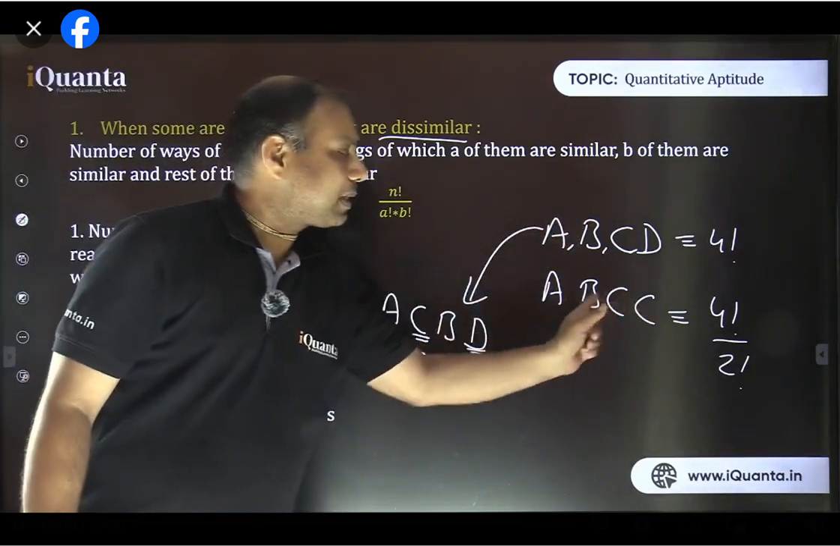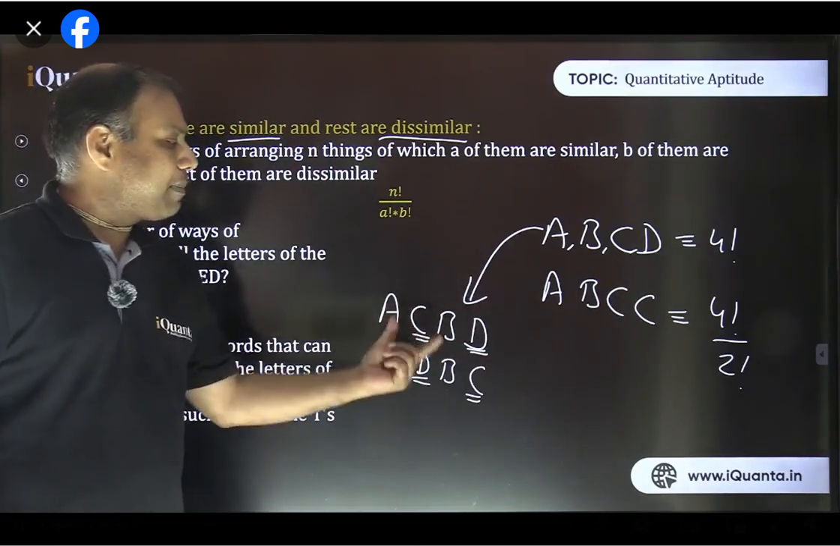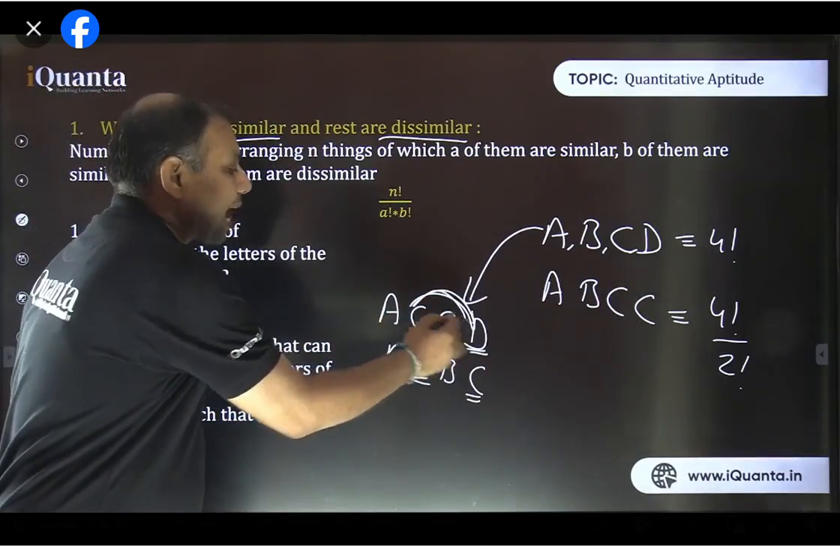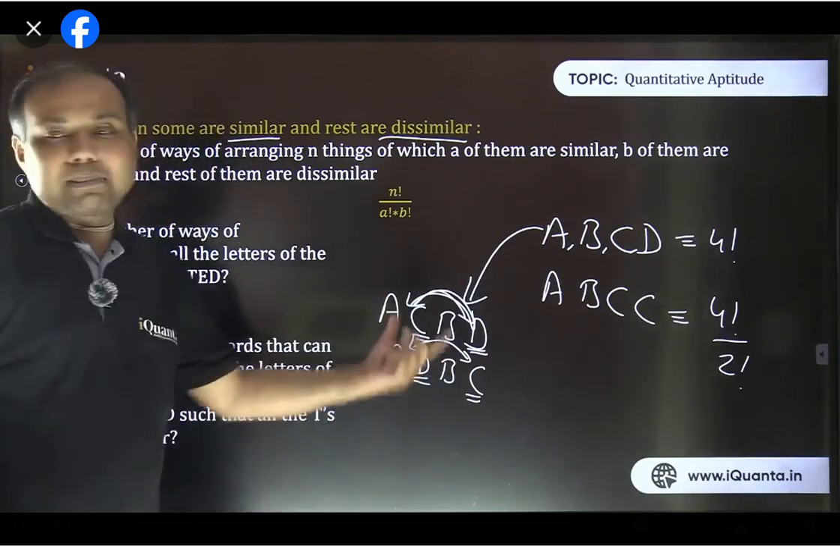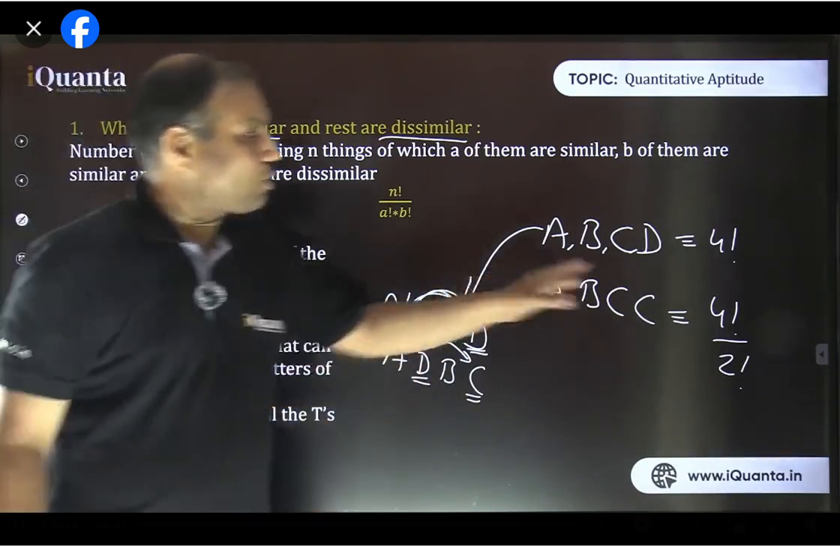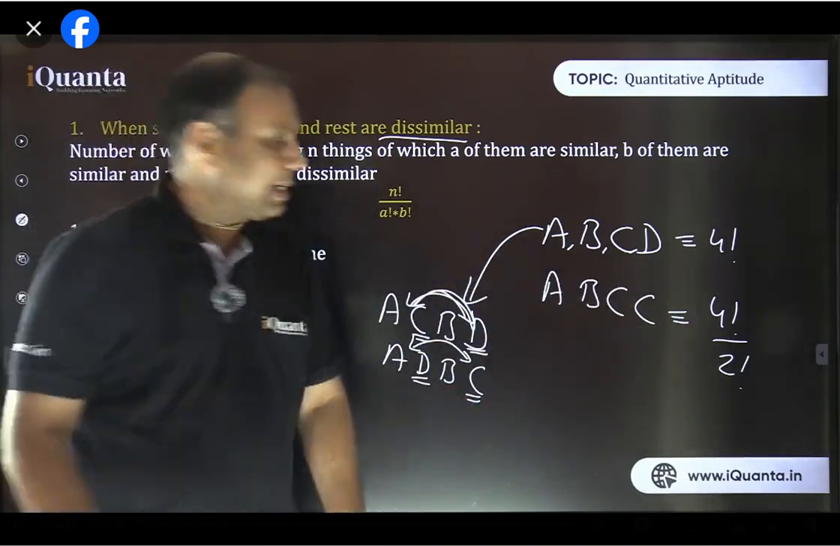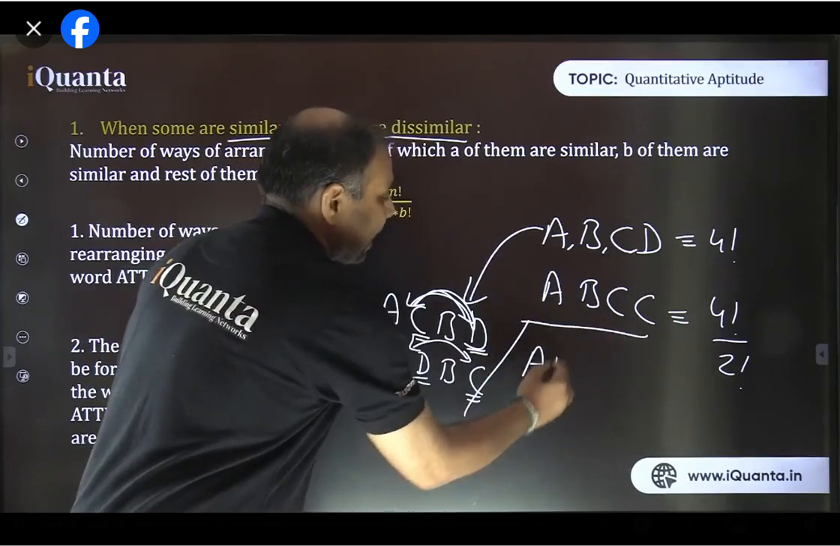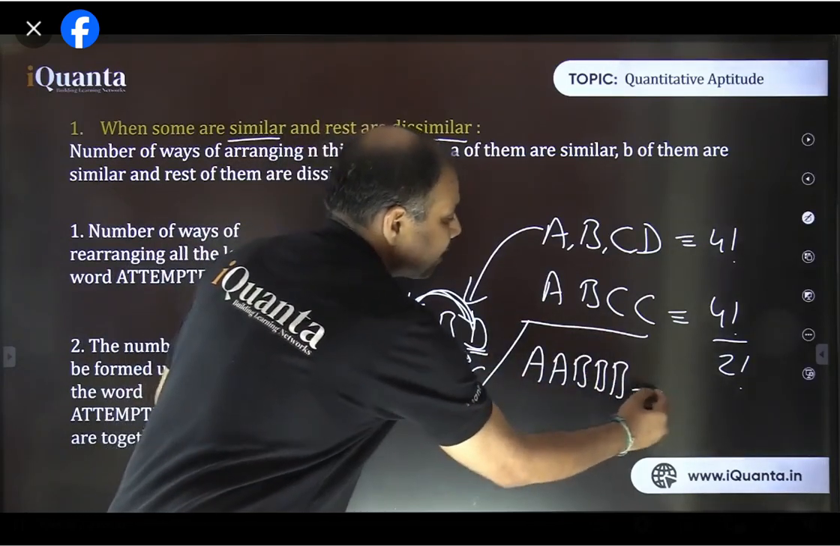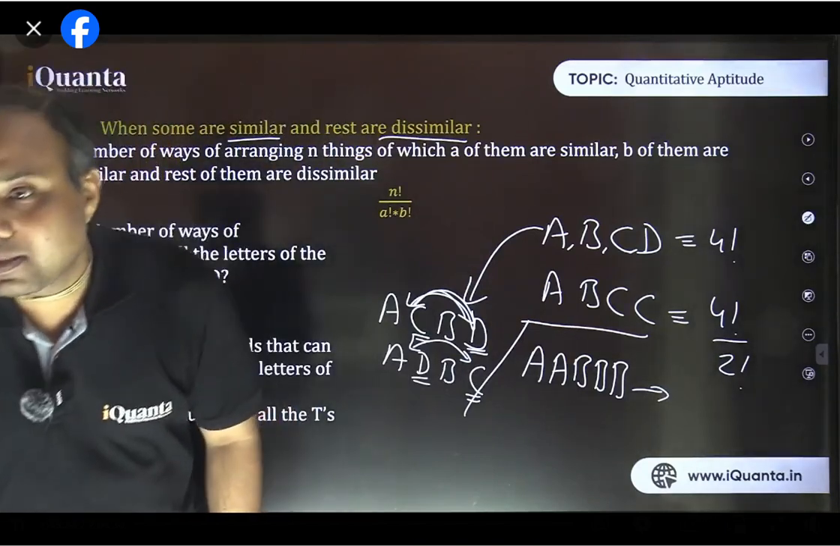But now in this case, both C and D have become equal. So their 2 arrangements among themselves have become identical. So that's why we need to divide by their number of arrangements. They become the same, so it comes out to be 4 factorial by 2 factorial. Fine. One more example. Tell me A, B, B, B. How many arrangements would be there?